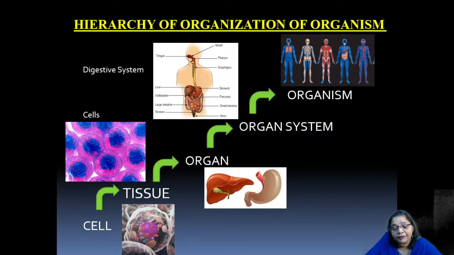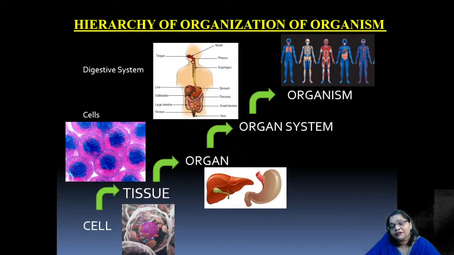The plants are also made up of cells and tissues. Different types of tissues form different types of organs, like the roots, the stem, the leaves, the branches, the flowers, the fruits, and the seeds, right? So vegetative organs as well as reproductive organs. These organs together form the organ system, that is the root system and the shoot system, whereas the root system and the shoot system together form the whole organism, which is the plant.